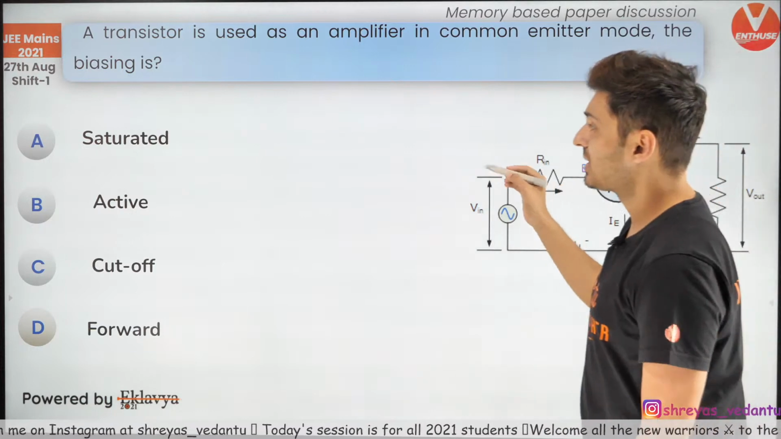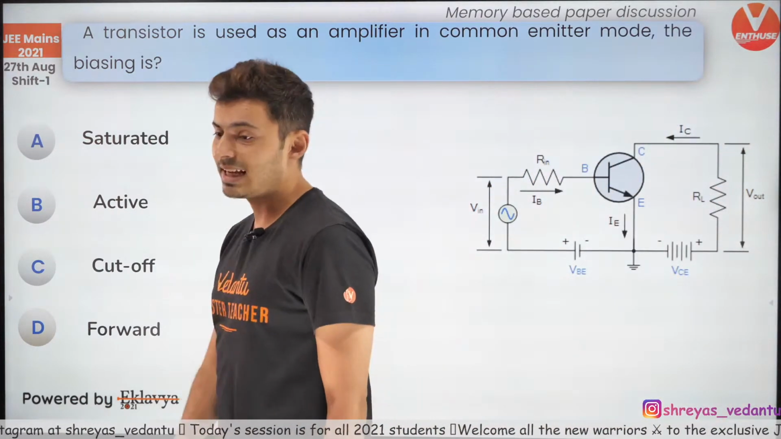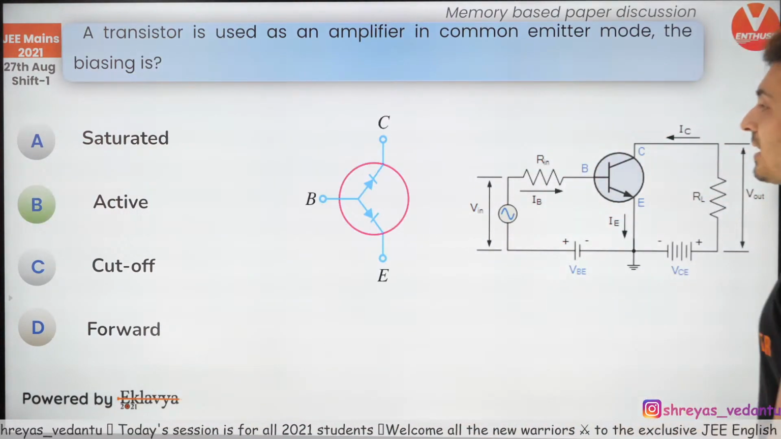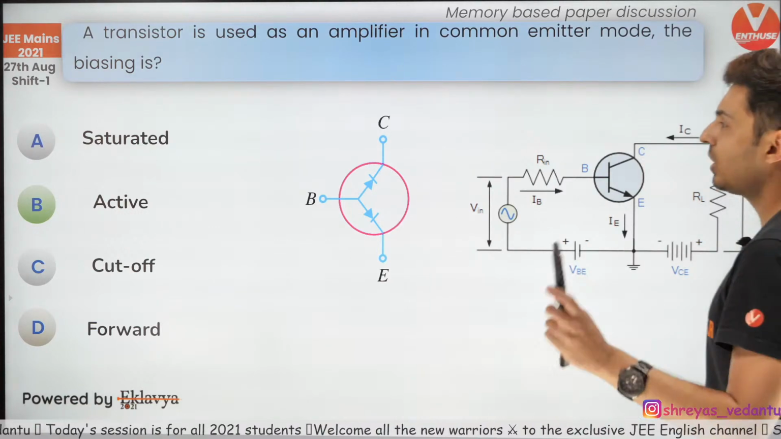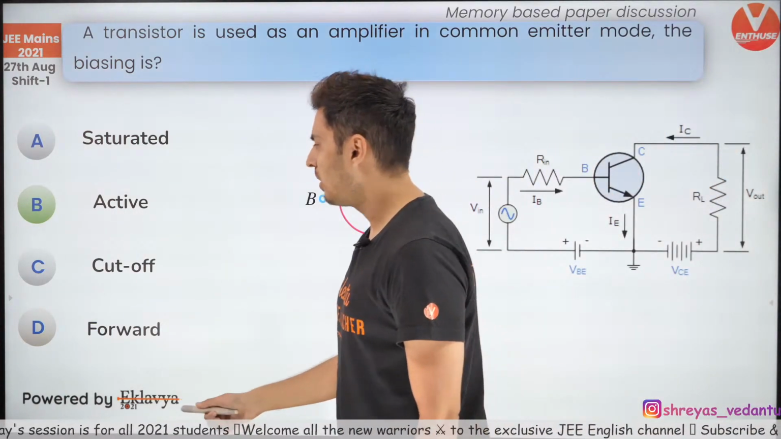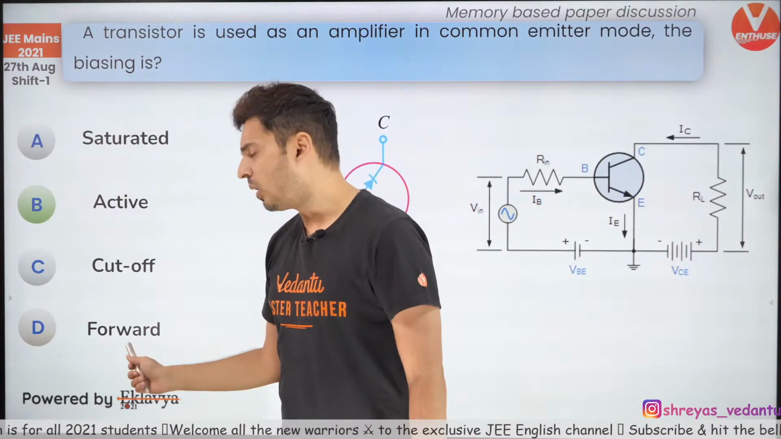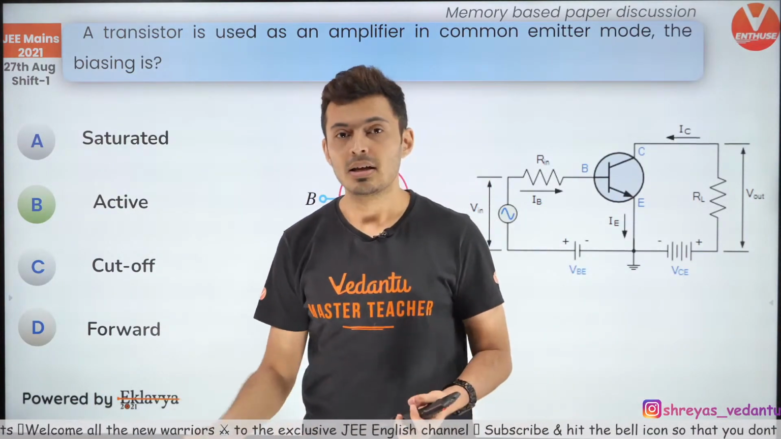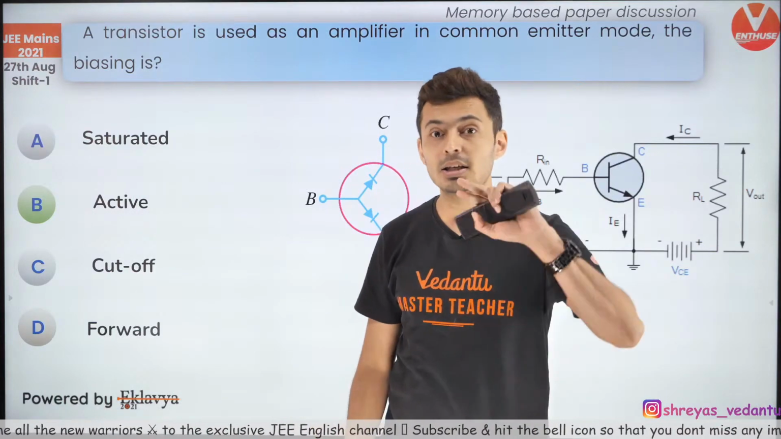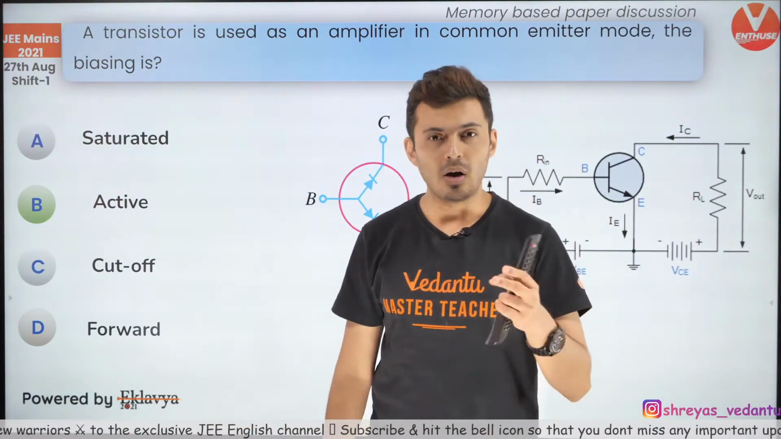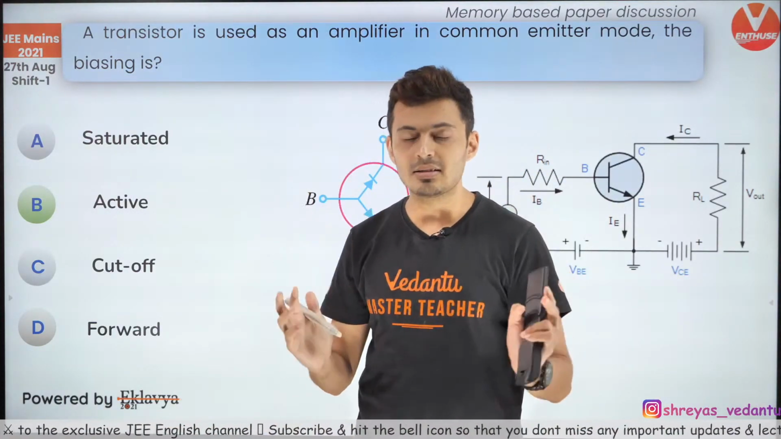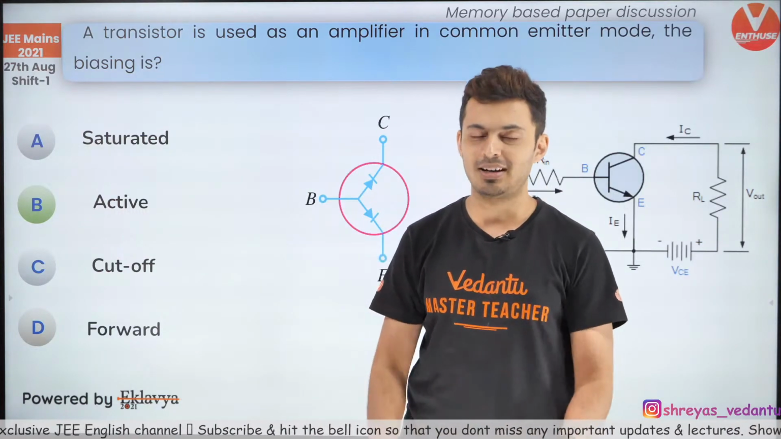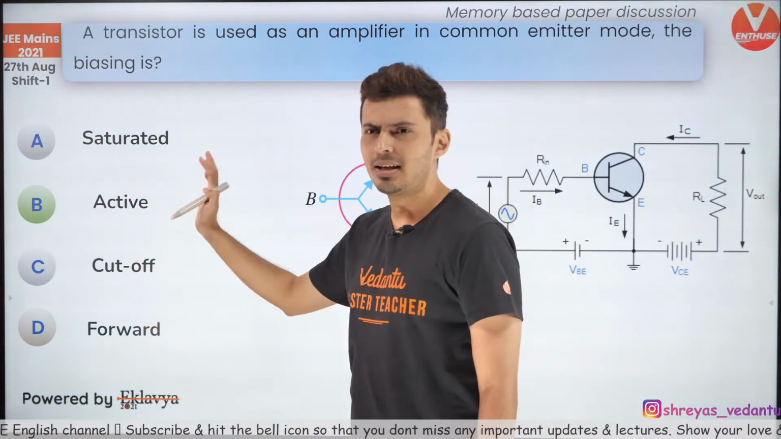Now whenever you use it in this way, you always connect it in the active mode, guys. So it's not saturated, it's not forward or cutoff. Forward bias or reverse bias is for a diode, not for a transistor. In a transistor, yes, a junction may be forward or reverse biased, but a transistor as a whole is not forward or reverse biased. So it is connected in the active mode.